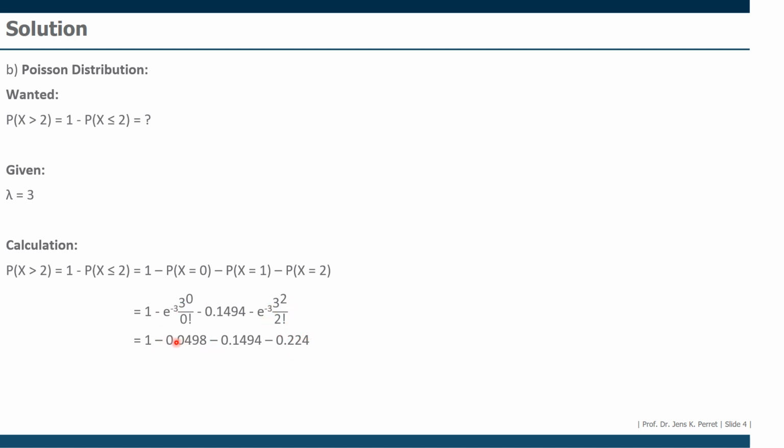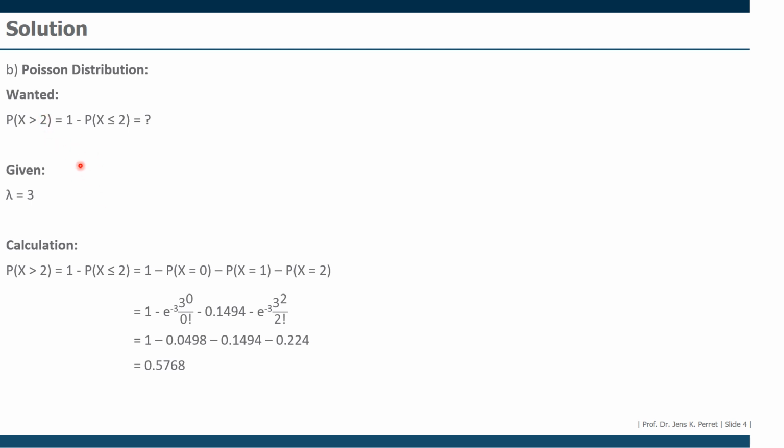Subtracting all of these parts from 1, giving us a total result of 0.5768 or 57.68%, being the chance that more than 2 trains are cancelled, or at least 3 trains are cancelled.